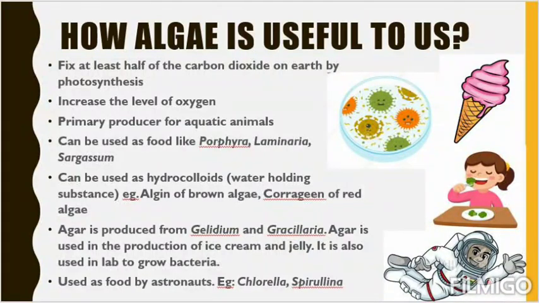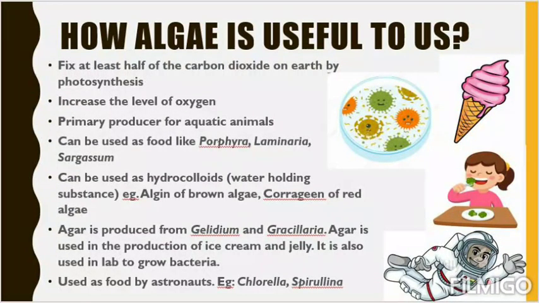Let's see how algae is useful to us. In what way is algae helping us? First one is, it fixes at least half of the carbon dioxide on earth by photosynthesis. As we know, in photosynthesis the carbon dioxide is utilized and oxygen is produced. So half of the carbon dioxide present in the atmosphere is fixed by the algae. Next, it increases the level of oxygen. By fixing the carbon dioxide, algae release oxygen so that we can breathe properly.